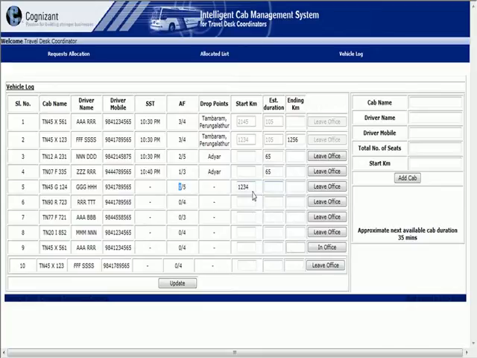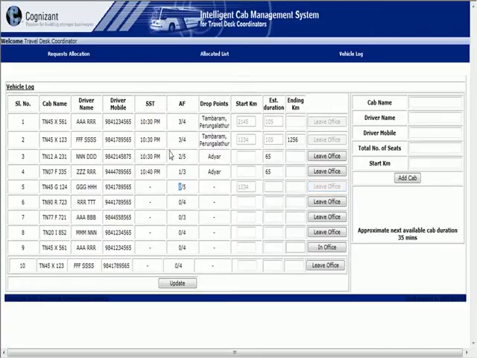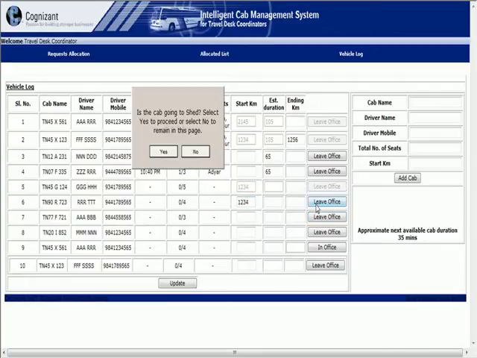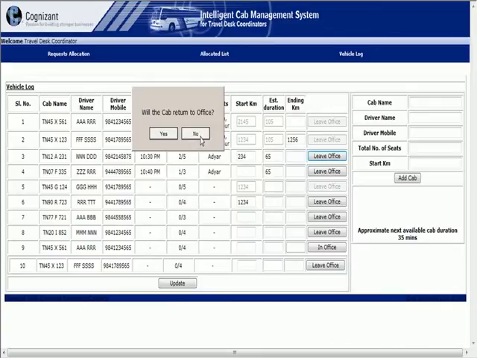So I can say Leave Office, and the system will logically ask a question: is the cab going to shed? Select yes to proceed or select no to remain on the page. If I say yes, the record will be grayed out. If I say no, the record will still be available for any allocation. Even here, if I say Leave Office and if I say no, there won't be any new record added at the end, but there will be the record graying out option.